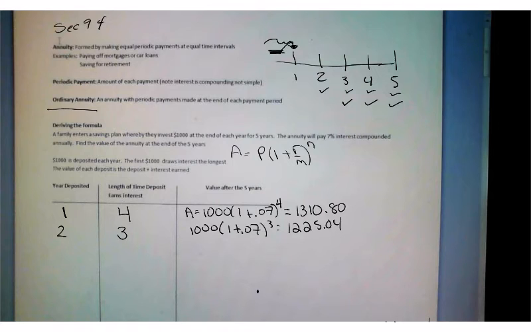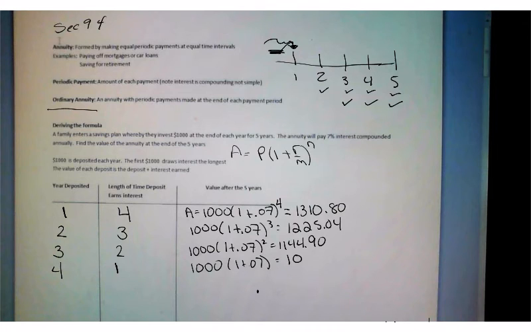And that's because the first deposit is getting interest for the longest period of time. Year 3 rolls along, they make a deposit, that's only going to get interest for 2 years. So when we calculate the growth of that money and the future value, we find it grows to $1144.90. Again, we see growth, just not as much as the previous 2 deposits. Year 4, the family makes a deposit, but it's only going to get interest for 1 year. And so that grows to $1,070. Now, year 5 rolls along and the family does make that deposit, but keep in mind this is the end of the investment. So that $1,000 is just worth $1,000.